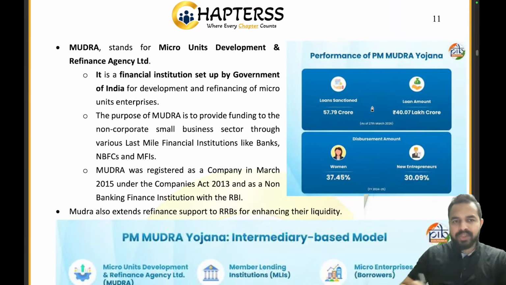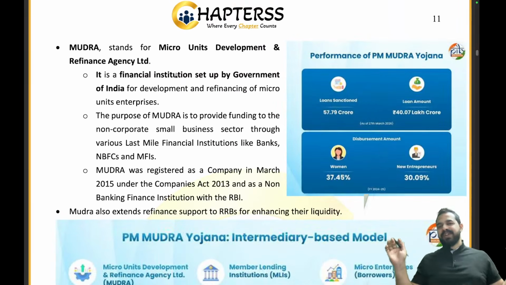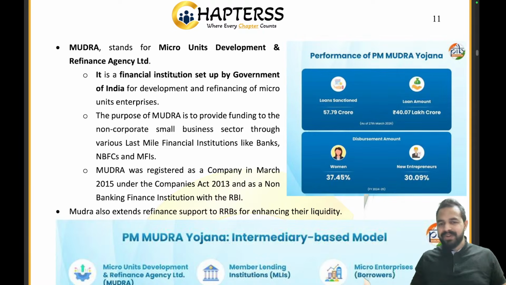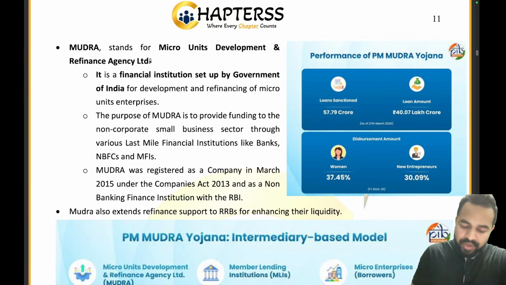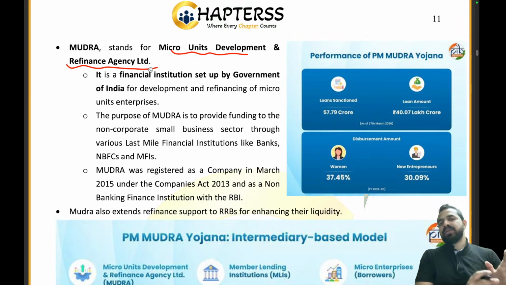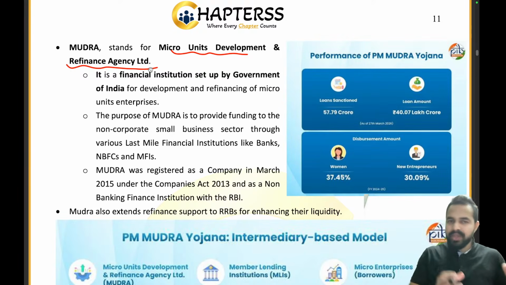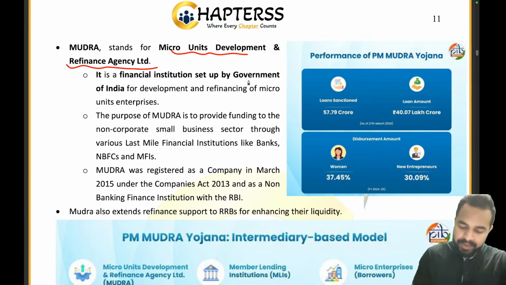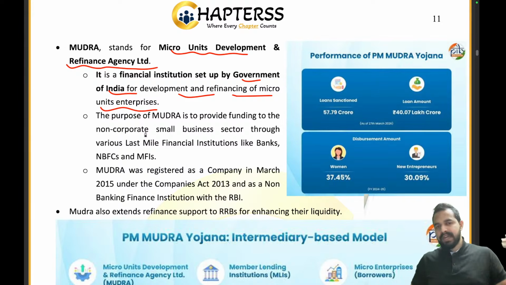Now moving ahead. Now guys, what exactly Mudra stands for? Very important question for everyone. Like, we have covered the whole scheme, but we don't even know about the full form of Mudra. Let me tell you guys, Mudra stands for Micro Unit Development and Refinance Agency, right? The micro units, our small units, we will do their development, right? So Micro Unit Development and Refinance Agency, just try to remember it like this way. It is an institution set up by the government of India for development and refinancing of micro unit enterprises. So they are responsible for the development of the micro units and refinancing facilities will be provided to them. So that's why they have been created.